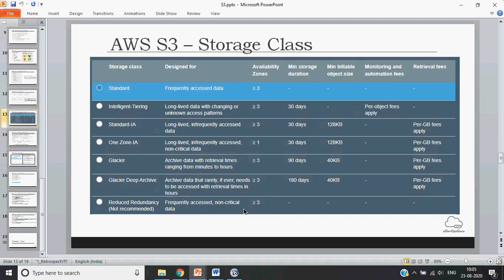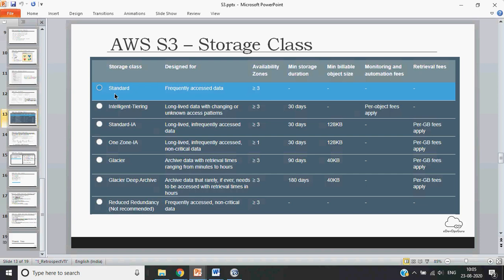Just like you have tape storage, a normal hard disk which rotates, and SSDs, those different types of storage, similarly S3 also provides you different storage classes. You can choose these based upon how frequently you want to access the data, and other parameters. So let's discuss some of the top storage classes.